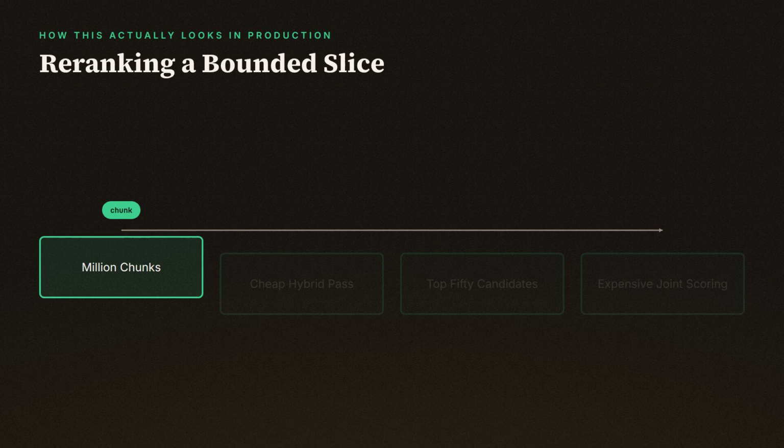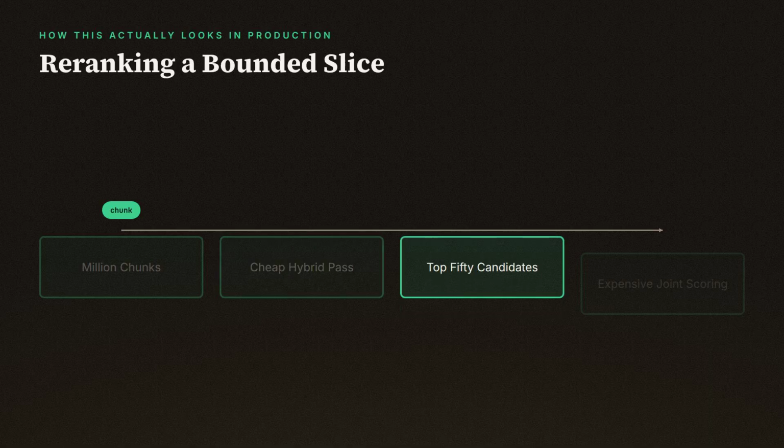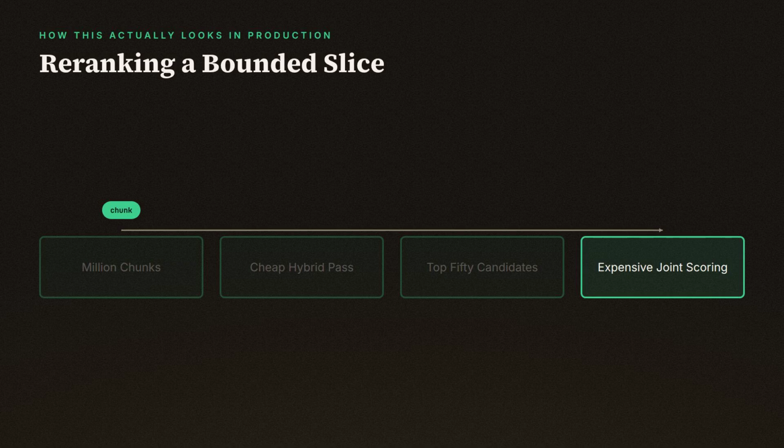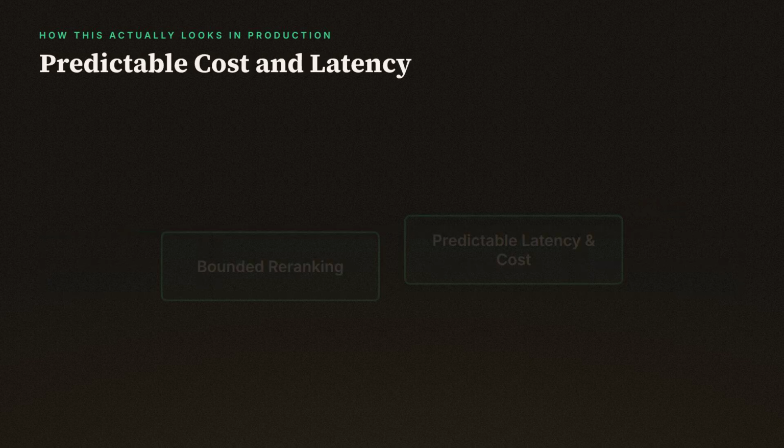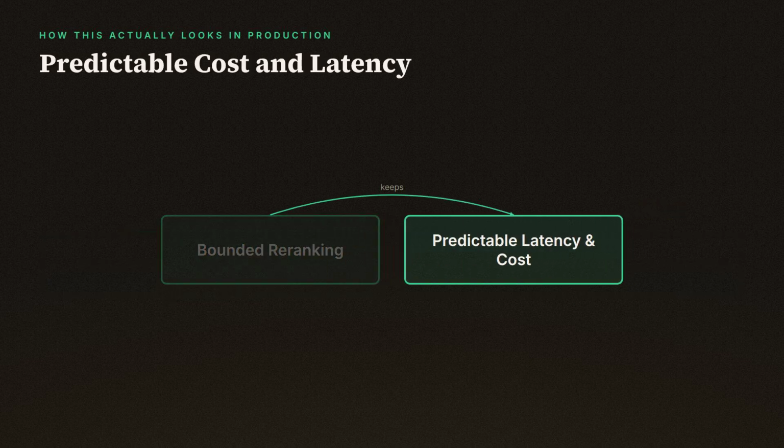Re-ranking comes after that, and only on a bounded slice. You don't run a cross-encoder over a corpus of 1,000,000 chunks. You run the cheap hybrid pass first, take the top 50 candidates, and only those 50 get the expensive joint scoring. That's what keeps latency and cost predictable, regardless of how large the underlying index grows.